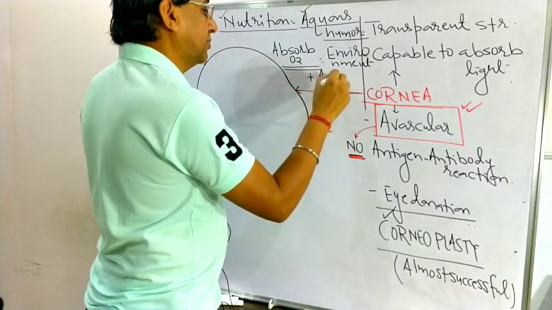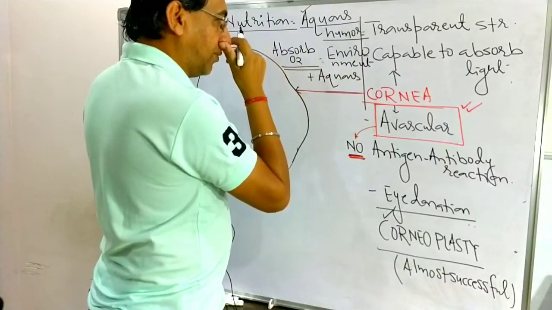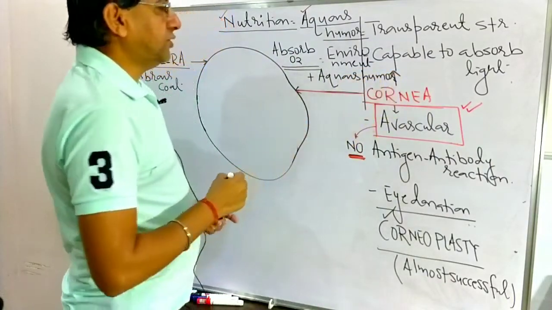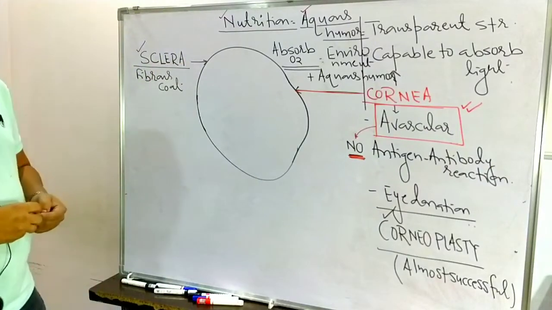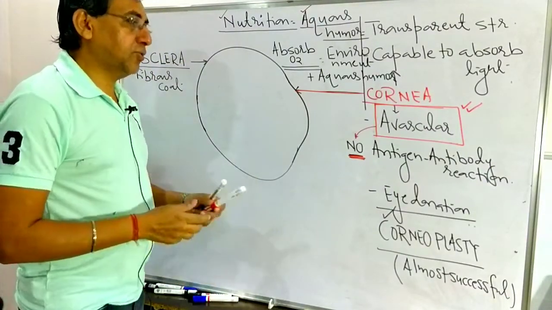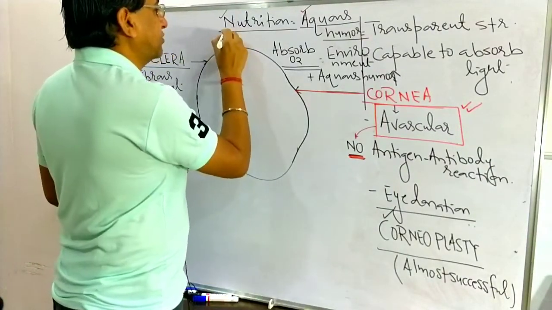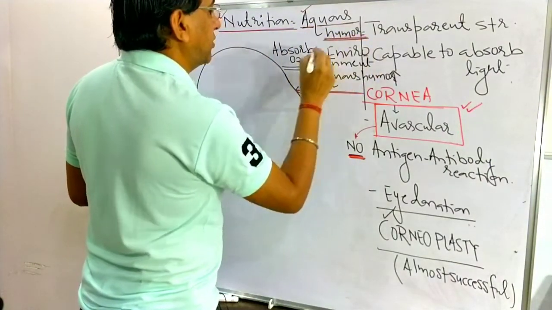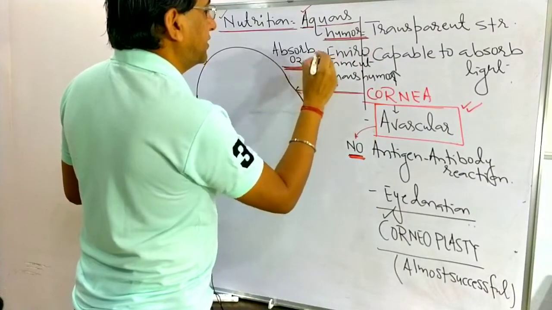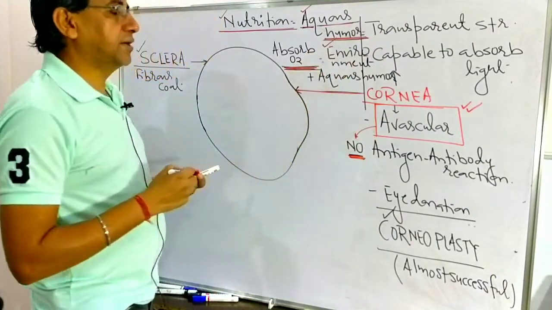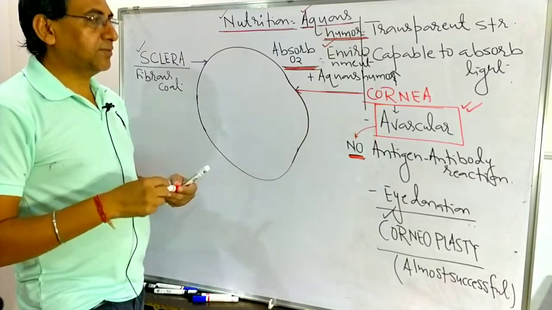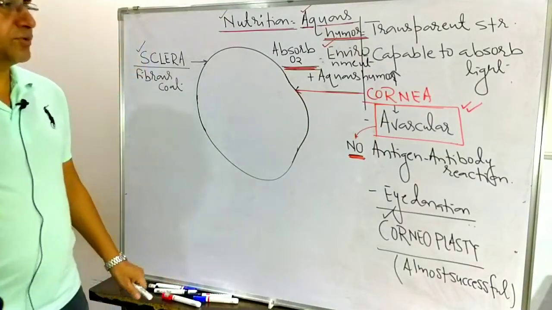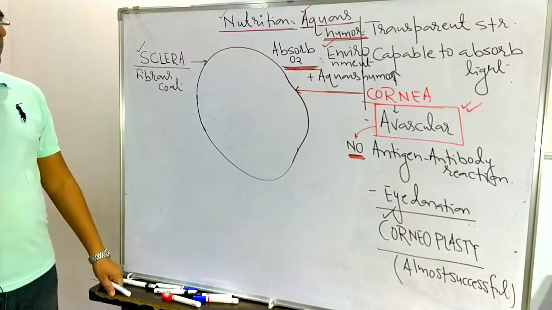So these are the two extra points you have to remember: there is no blood supply, so it gets its nutrition from the aqueous humor, and that is important. How does it absorb light? It absorbs light from the environment, because it is in direct contact with the environment, and from the aqueous humor. So these are the points to remember related to the cornea.